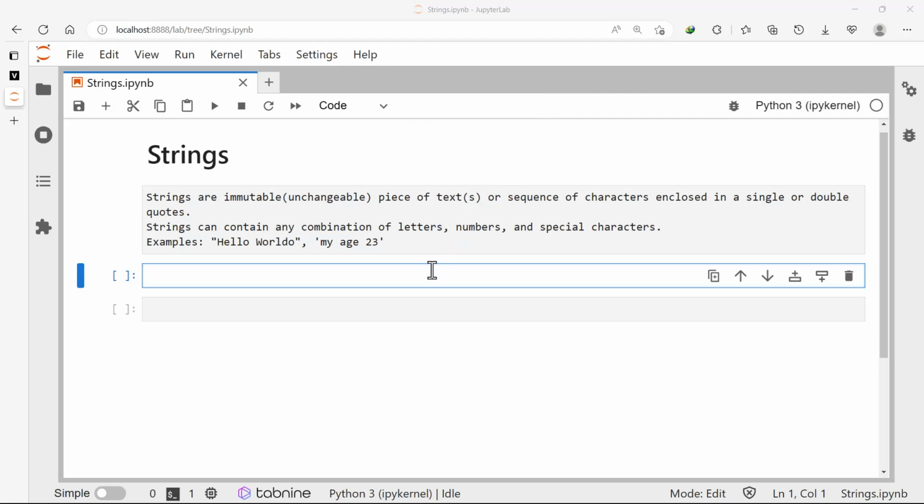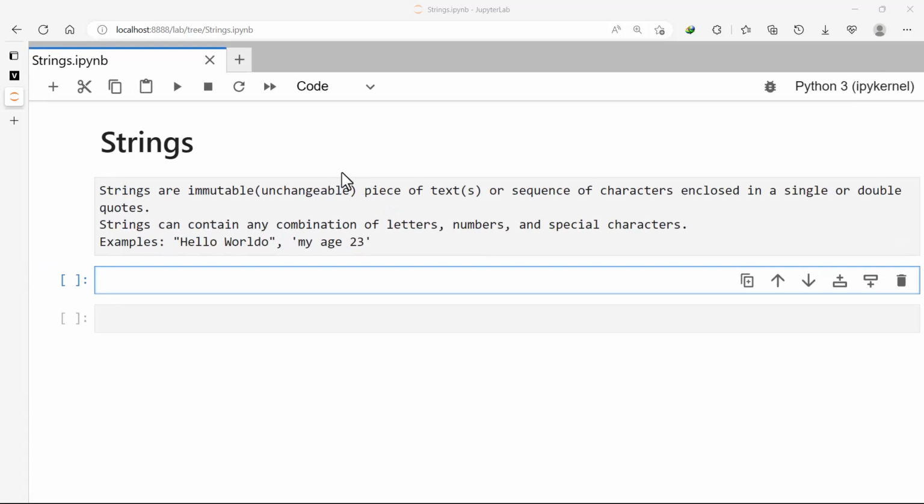Strings are one of the most used data types, if not the most used, in Python. They are an immutable or unchangeable piece of text, or sequence of characters, enclosed in single or double quotes. Strings can contain any combination of letters, numbers, and special characters. Examples are what we have here.